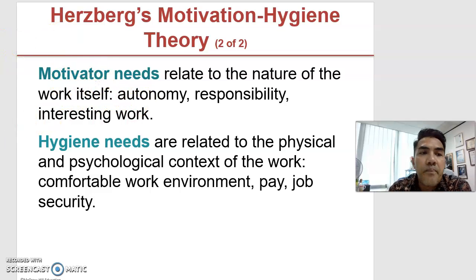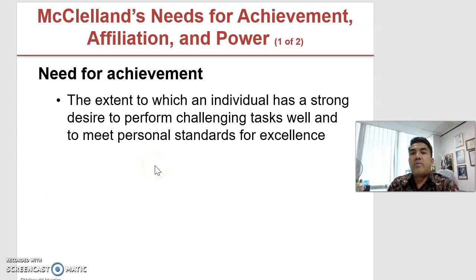So the next one, we talk about McClelland's needs for achievement, affiliation, and power. There are three types of needs under McClelland.